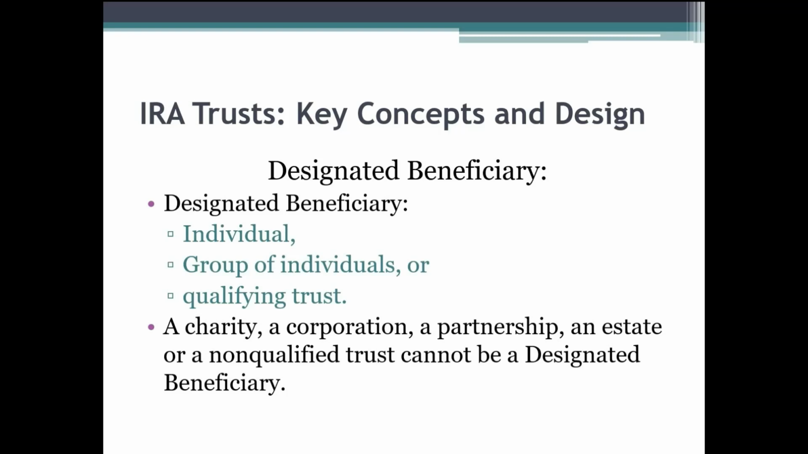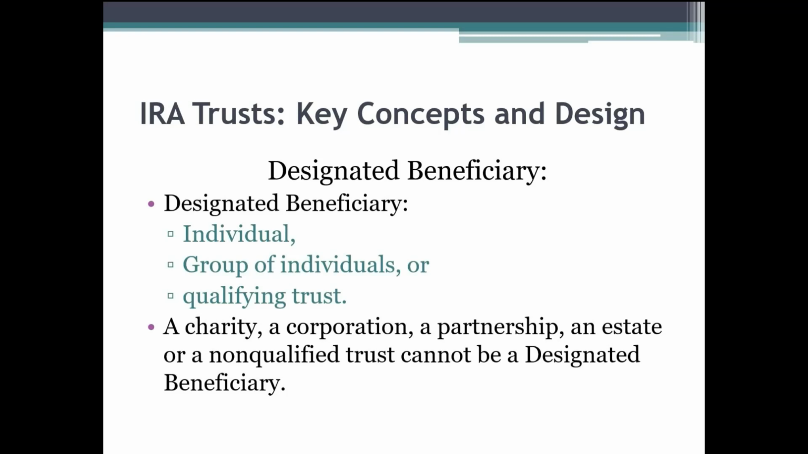Important to note, a charity, a corporation, a partnership, a business entity, an estate, as we discussed, or a non-qualified trust cannot be a designated beneficiary. So generally speaking, in order to get the continued tax-deferred treatment, it has to be an individual or individuals or a qualifying trust. Because in some situations, many individuals have their wealth accumulated in their IRAs.